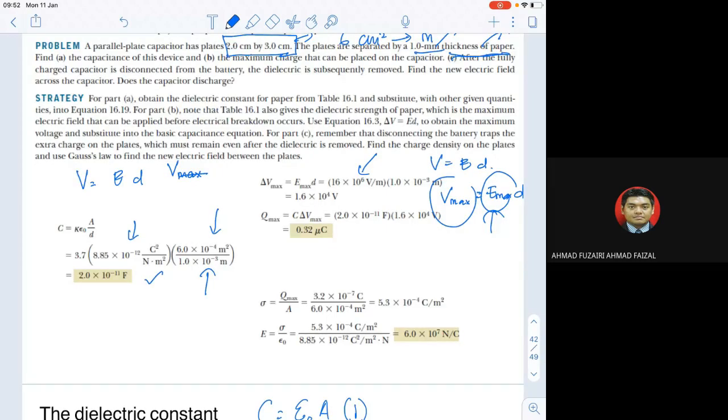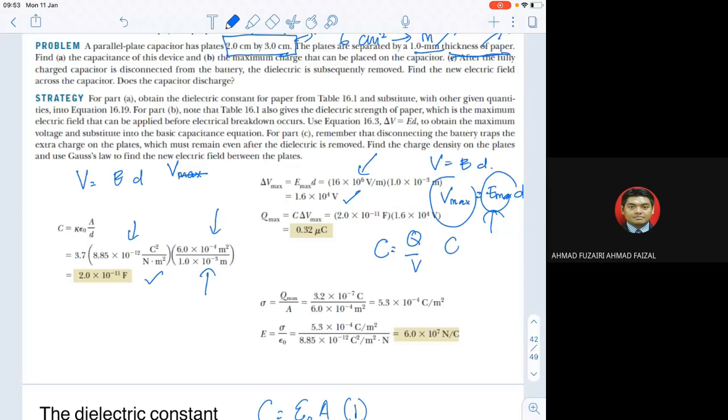16 times 10 to the power of 6 volt per meter, times the D. D is of course just a scalar quantity, so it doesn't have a maximum value. So right now the Vmax should be 1.6 times 10 to the power of 4. Then if you want to get the maximum charge, remember to use the capacitor: capacitance equals Q over V. This is the original one. If you want to get the maximum, then everything should be maximum.